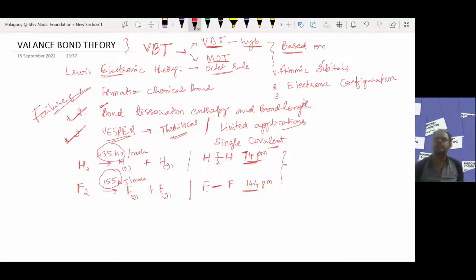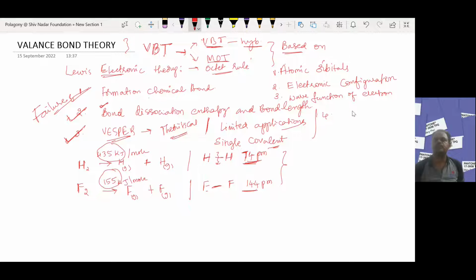Number three, the wave function of the electron. This is purely based on the quantum mechanical model.